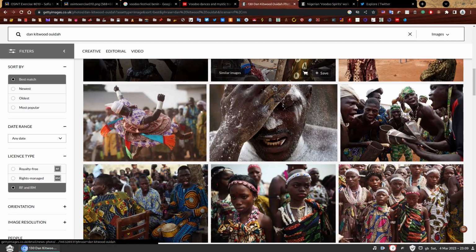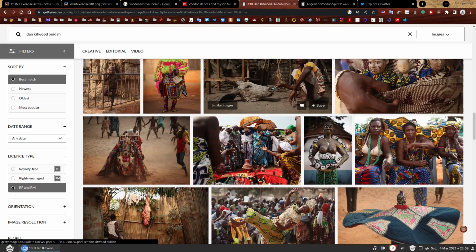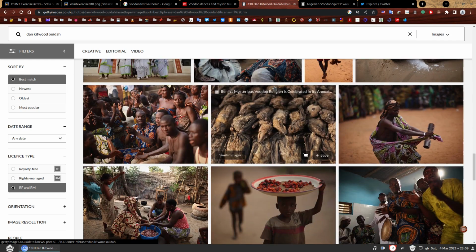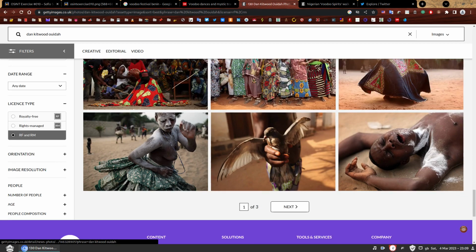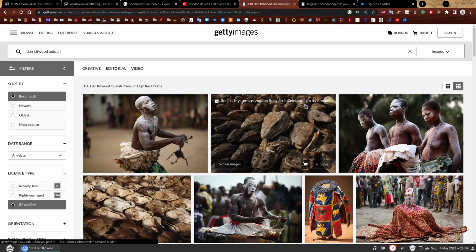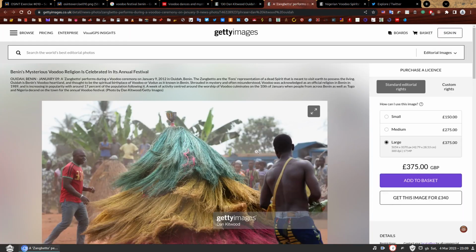I have no idea which order they are, because every time I open it's a different order. So you might see dead animals and semi-naked people, but that's just how it is. Just embrace it, enjoy it. Scroll, scroll. Okay, so there's 3 pages. That's great. So we don't have to scroll that much. Hopefully. Oh, look at that. Right in the middle. If you're paying attention.